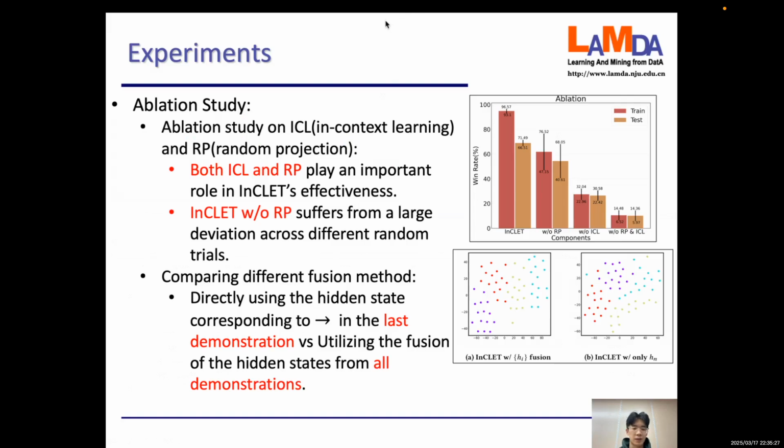And then this is the ablation study to verify the different modules' performance. We verify the in-context learning module and the random projection. We found that if we don't use random projection, the performance is a little low, but the variance is very high. And if we don't use in-context learning, the performance is very low. And then we compare different fusion methods, average or only using the last hidden state, which is shown in the figure below. We found that it's better to use the average to give a better representation.